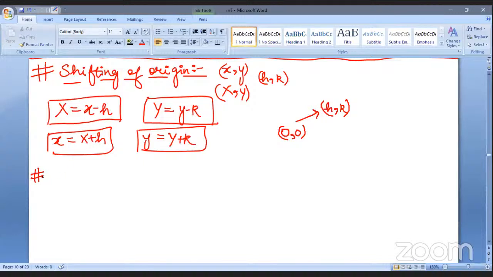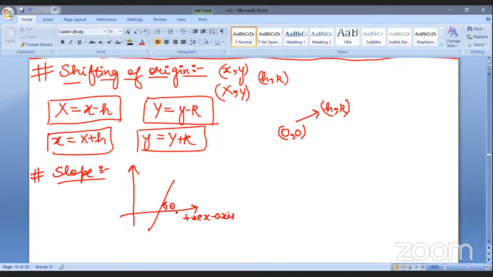Now moving ahead, we get to slope. Interesting part. First of all, we know clearly that if a line is there, the angle which it makes with the positive x-axis, like this is the positive x-axis and this is the line, this angle which this line is making with the positive x-axis is known as theta.